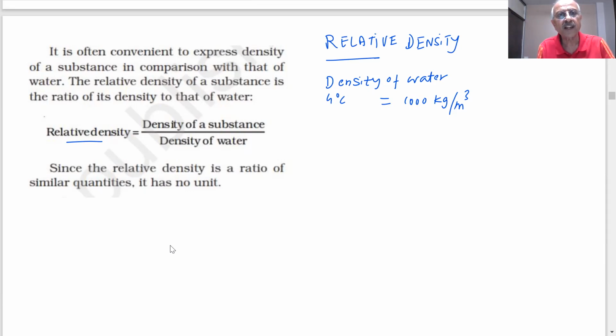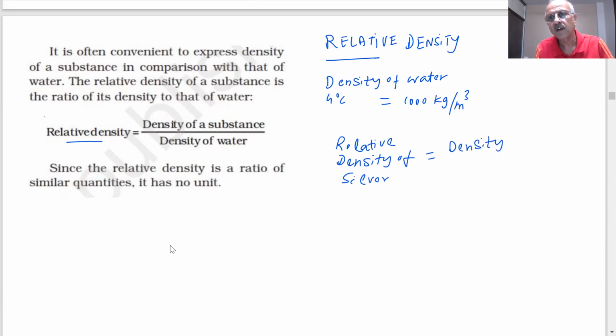And since it is a ratio, it will have no units. So if I want to find the relative density of silver, I have to use the density of silver divided by the density of water. Am I right?